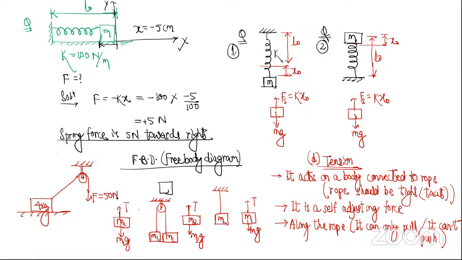So now, let's say this angle is 60 degree. Is tension acting on the 4 kg block? Yes, because it is connected to rope, so tension is acting. Now, the tension is acting in which direction? It's acting along this direction. You have to show it like this.